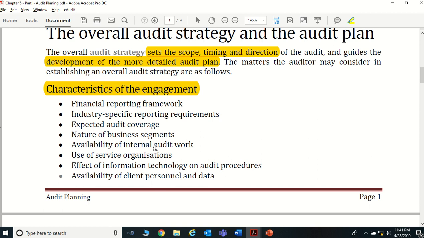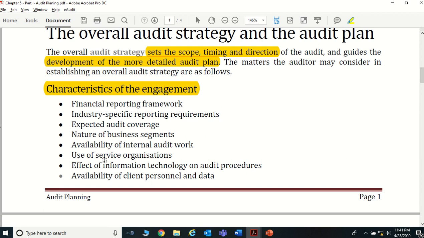When X audit firm is doing their external audit, they can use the work performed by Y, the internal auditors. Their work papers can be used as evidence by X. Depending on that, your work will be a little bit less. I'm not telling that we are going to depend on those entirely, but in particular areas we are depending on the work performed by the internal auditor. So depending on that, your audit strategy is going to change. That's what it says, availability of internal audit.